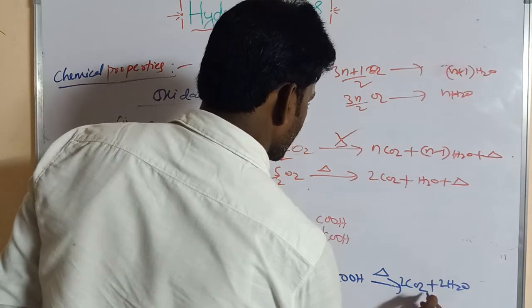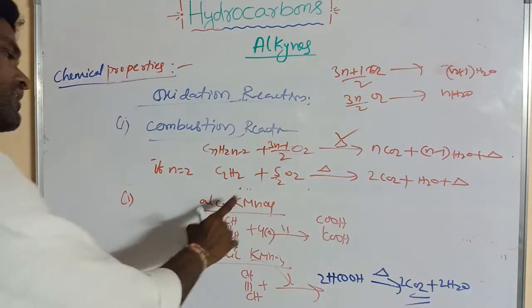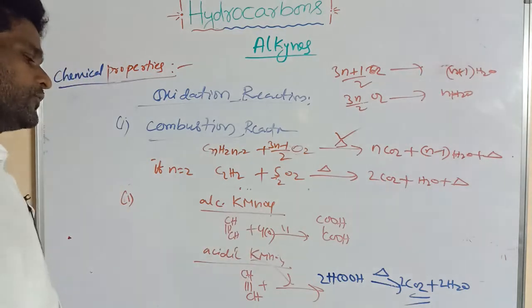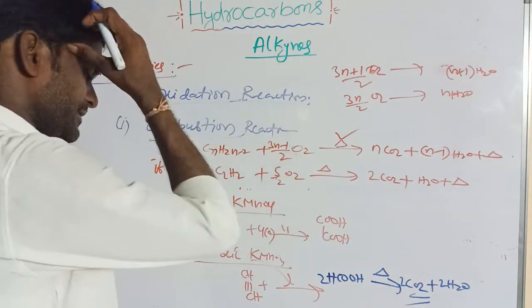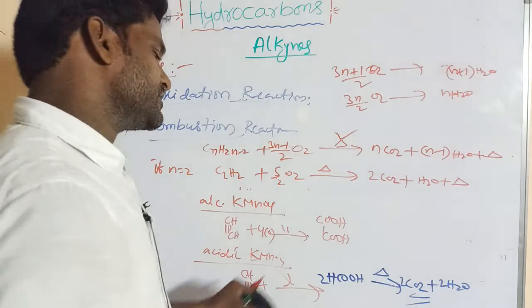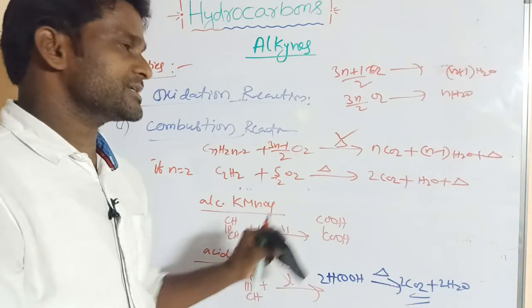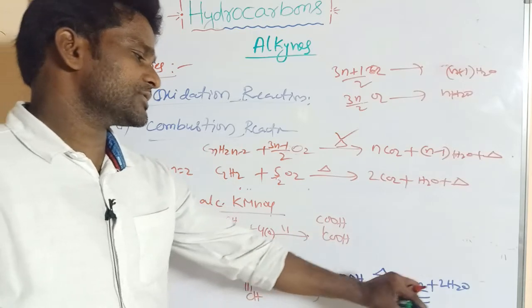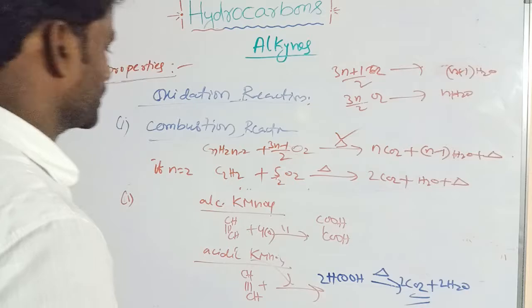So this is the difference: alkaline KMnO4 gives oxalic acid, but acidic KMnO4 initially gives formic acid, which on over-oxidation decomposes to carbon dioxide and water.